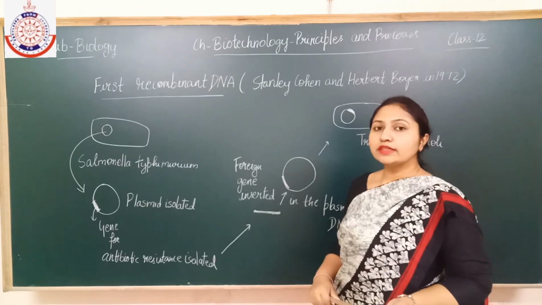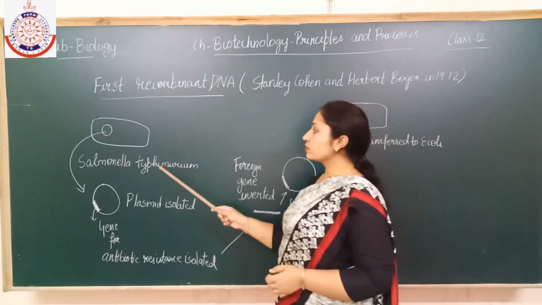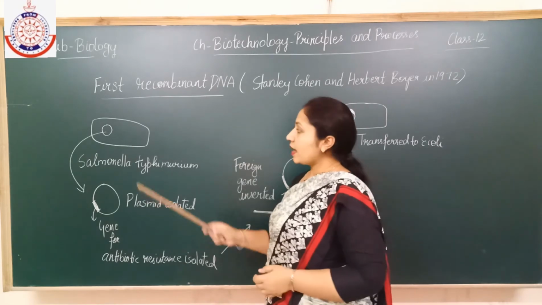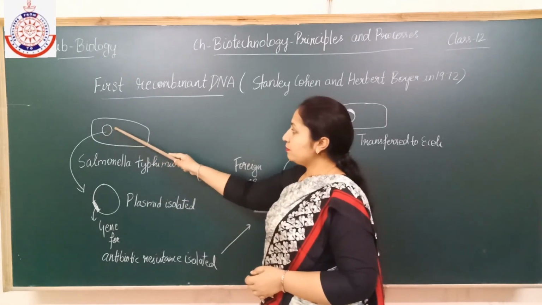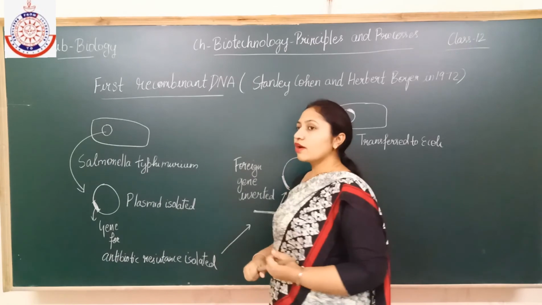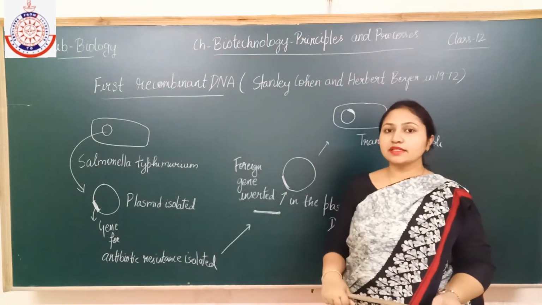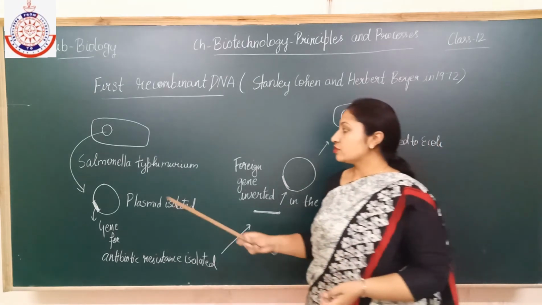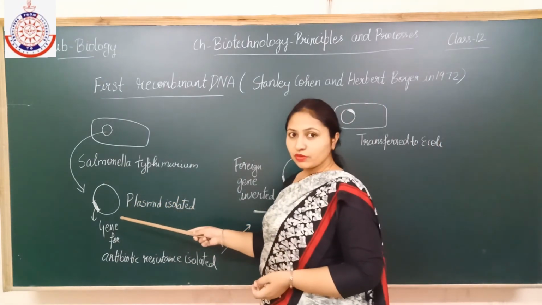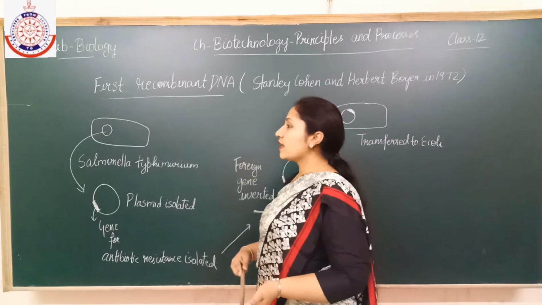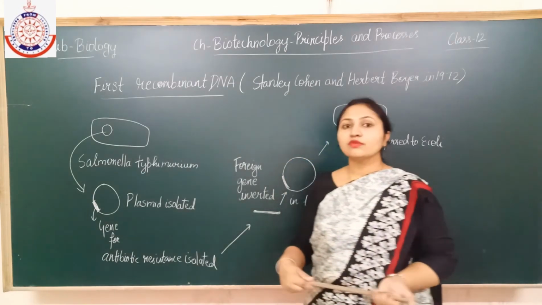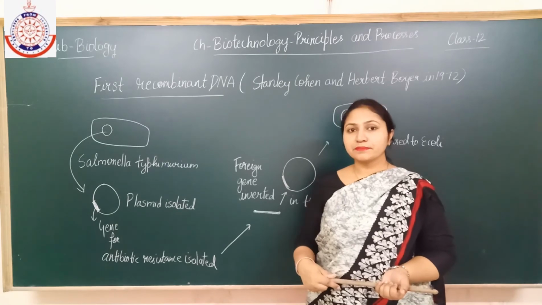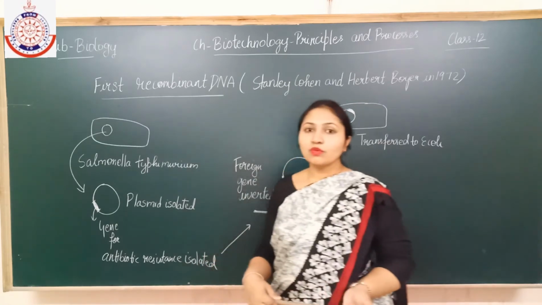So what they did is, first they took the Salmonella typhimurium bacteria and isolated the plasmid. Now what is a plasmid? A plasmid is an extra chromosomal DNA. This plasmid contains a gene which shows resistance against antibiotics.